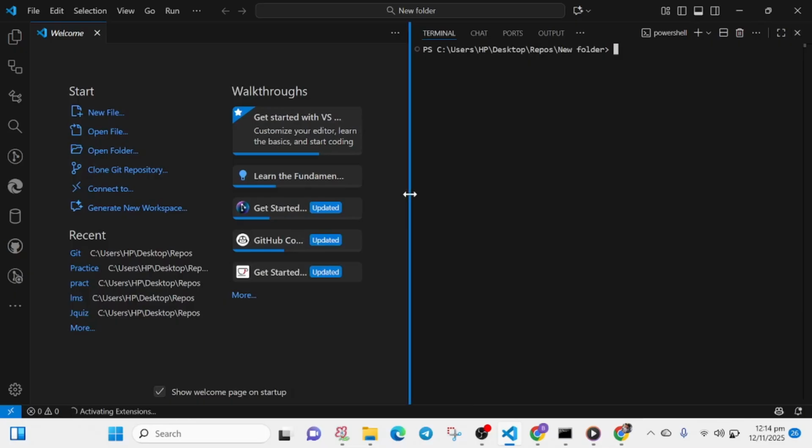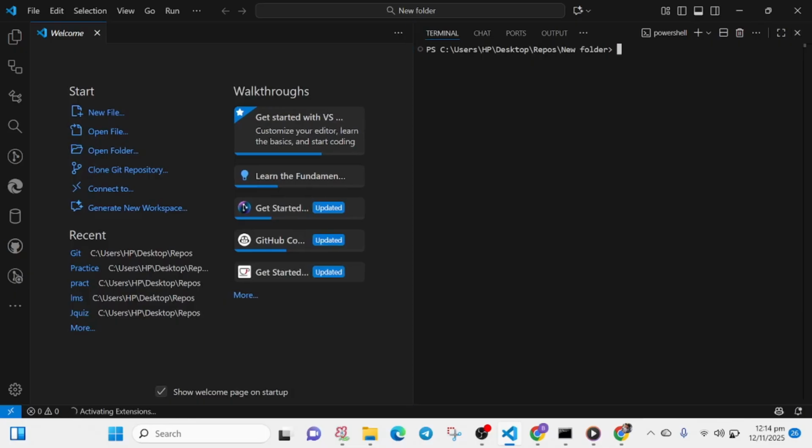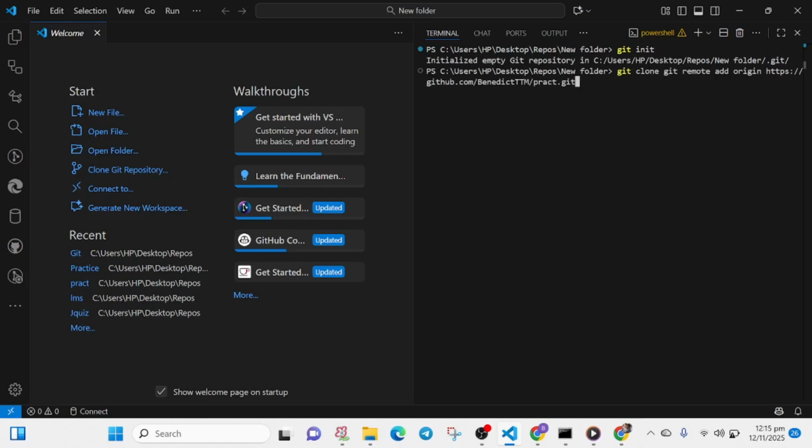We have to make this directory a repository, like an online shop. We have to initialize with git init. So we've initialized git, and we can use the command git clone, then the URL of the repository we want to clone.